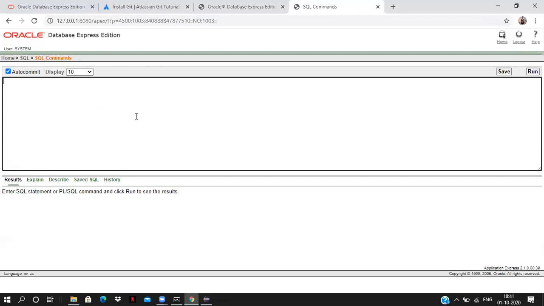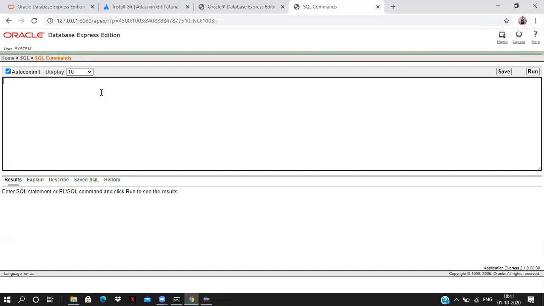Now let's see. We have seen the class. We have created so many classes. Class means, for example, we have a person class. If you want to store the person information in the database, for the person class we have to create the person table. Inside the person class, I have int ID, string name, and integer age.